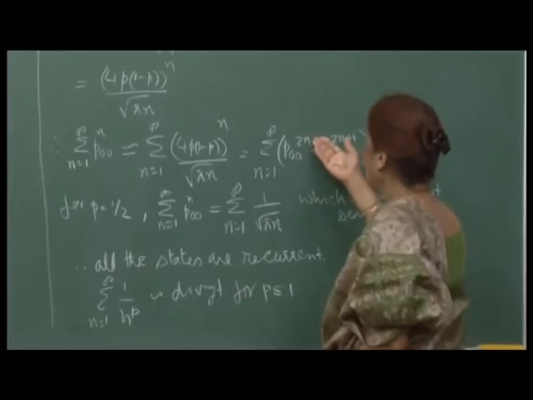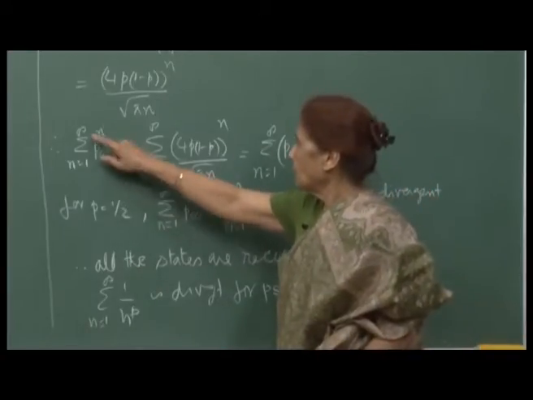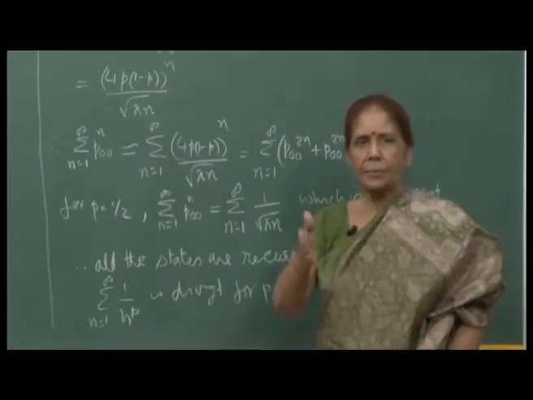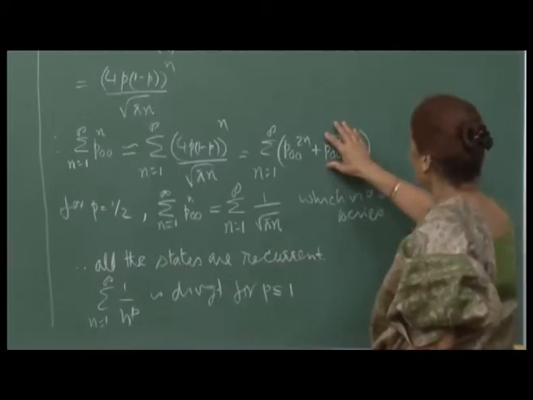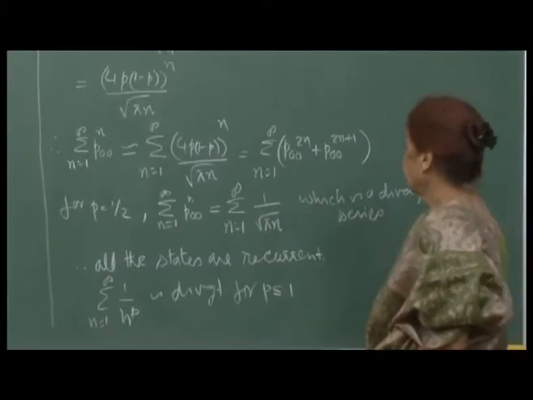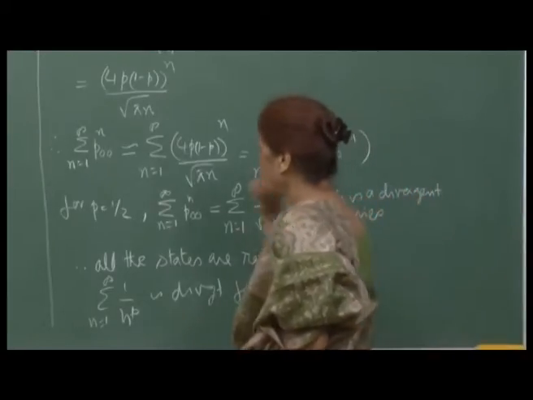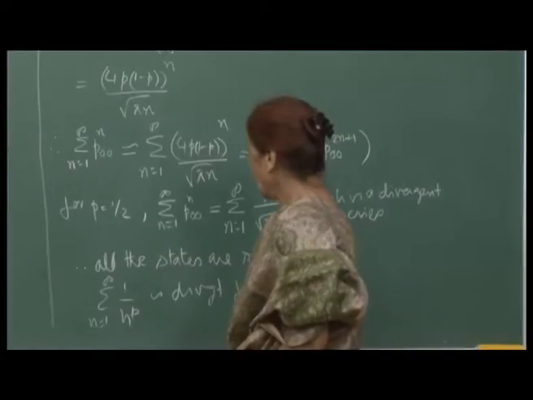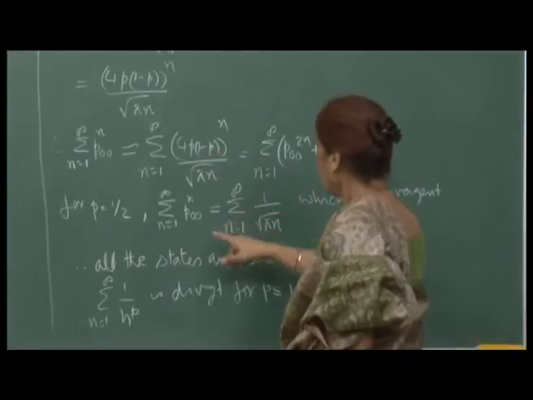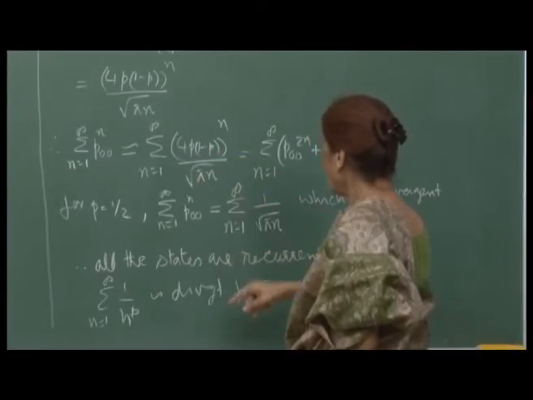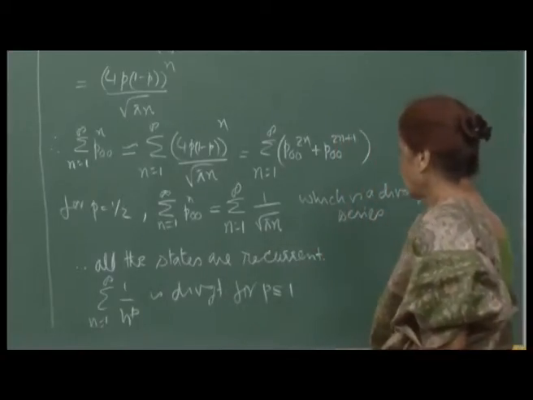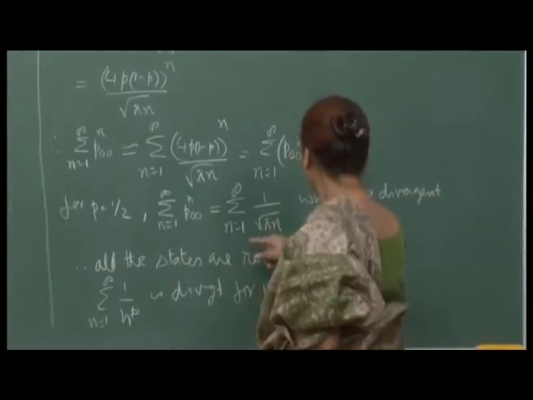So, here it could have been m also, but the idea is that I am breaking up the sum over p_00^n, and instead of this I am adding up the odd terms and the even terms. Now, the odd terms do not contribute anything to this sum. So, it is only the even part, and so now let us consider the case when p is equal to 1 by 2. In that case this will become equal to 1, right, and so the series will reduce to summation n varying from 1 to infinity 1 upon root pi n, which we know is a divergent series, because the power root pi of course is a constant.